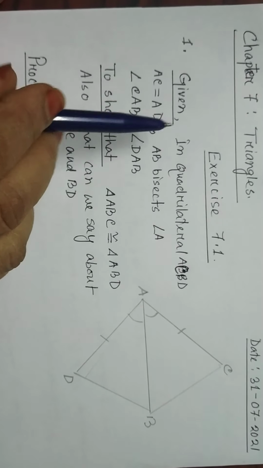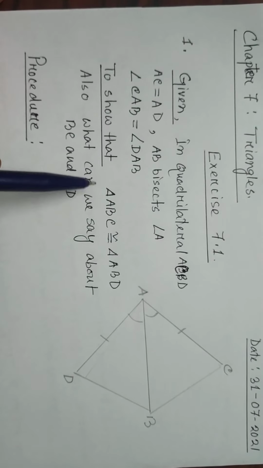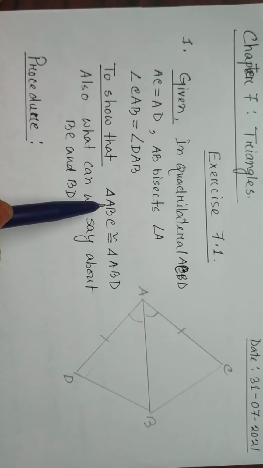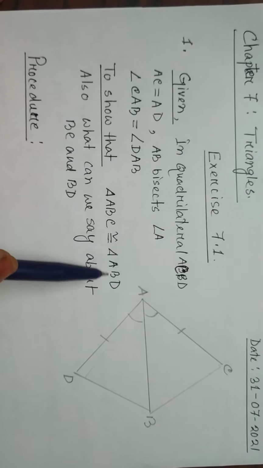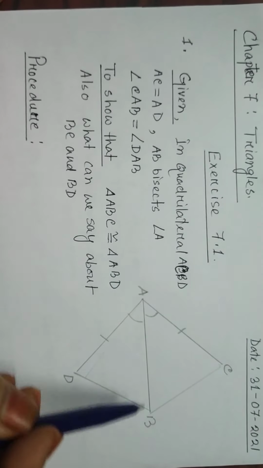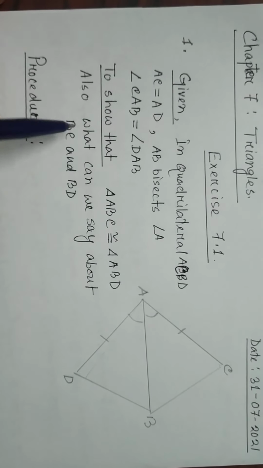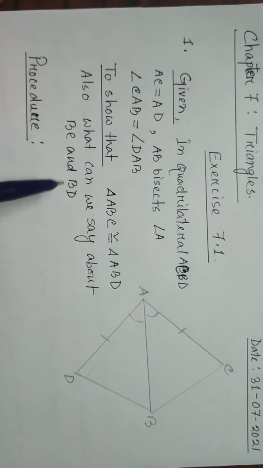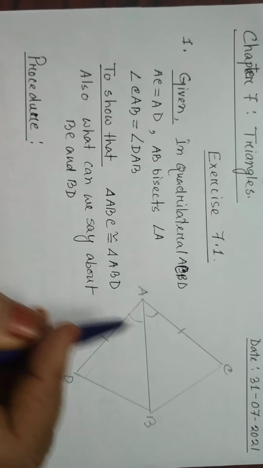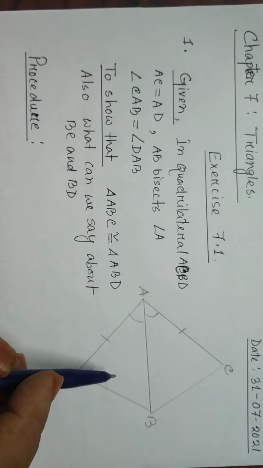Now what do we have to show? We have to show triangle ABC is congruent to triangle ABD, and also what we can say about BC and BD, whether they are equal or not.